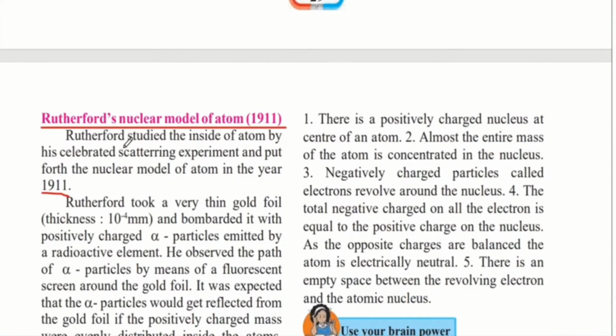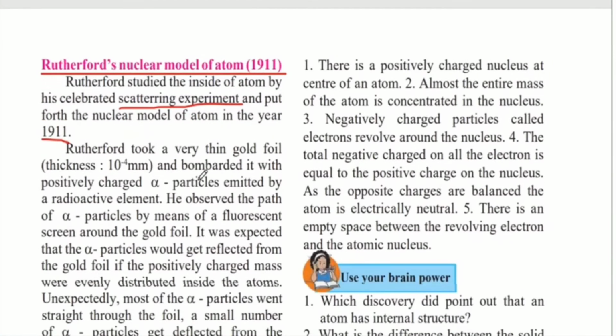So Rutherford was a scientist and he performed several experiments. From these experiments, the most famous one was the scattering experiment. And by this experiment, he gave us the nuclear model of atom. So let's see what did he do in this experiment.